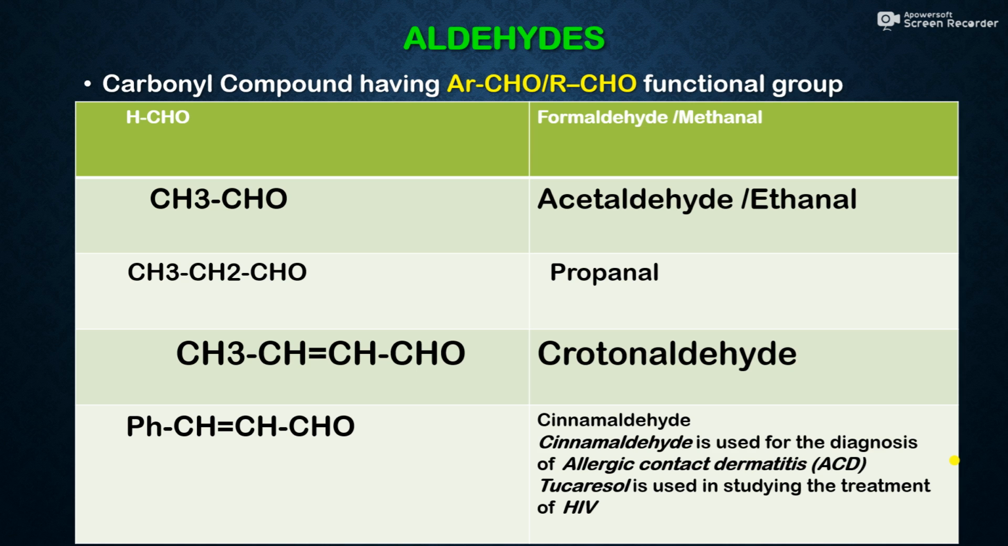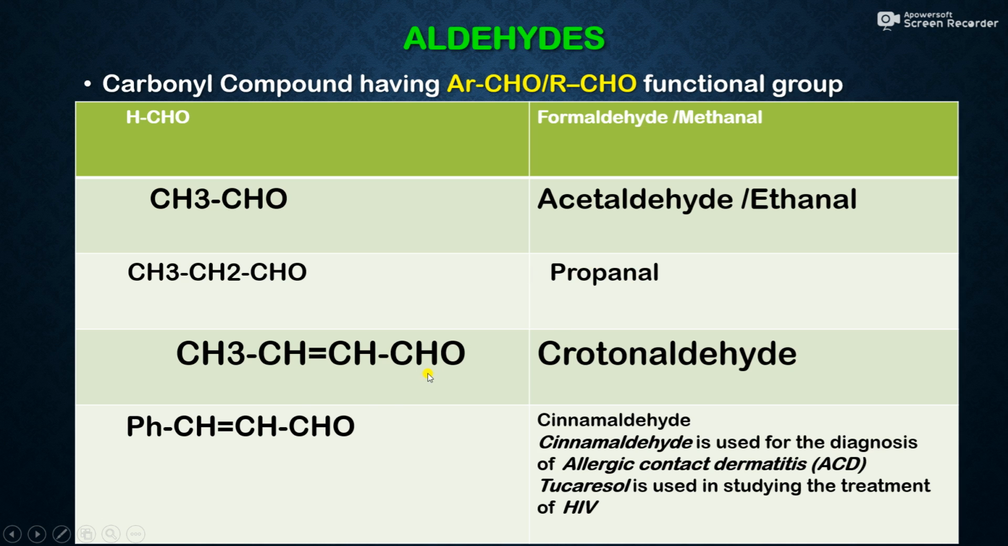The first compound in this functional group or neutral family is HCHO. This is known as formaldehyde or methanal. The second compound is CH3CHO, acetaldehyde or ethanal. The next compound is CH3CH2CHO.